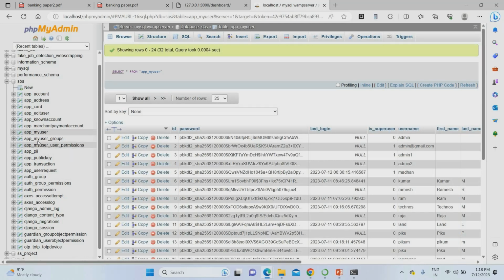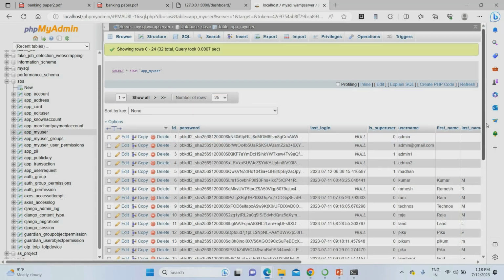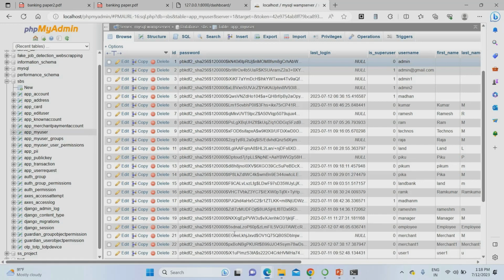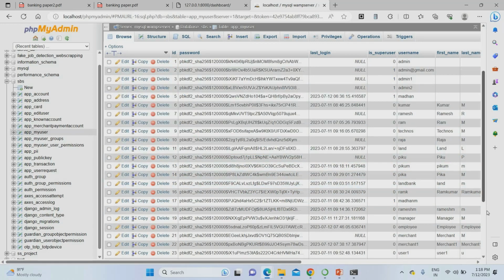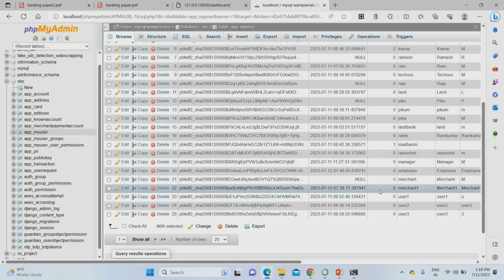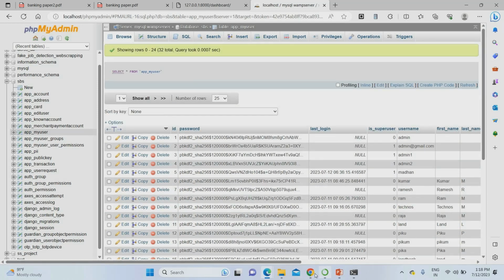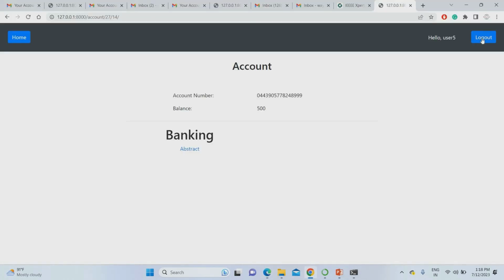If you go for the app user, you can see your app passwords, transaction password, everything you can find here for each and every user. For example, if you go for user one, app password, user two password, user three, every transaction you can know. So this is the process of the whole project.